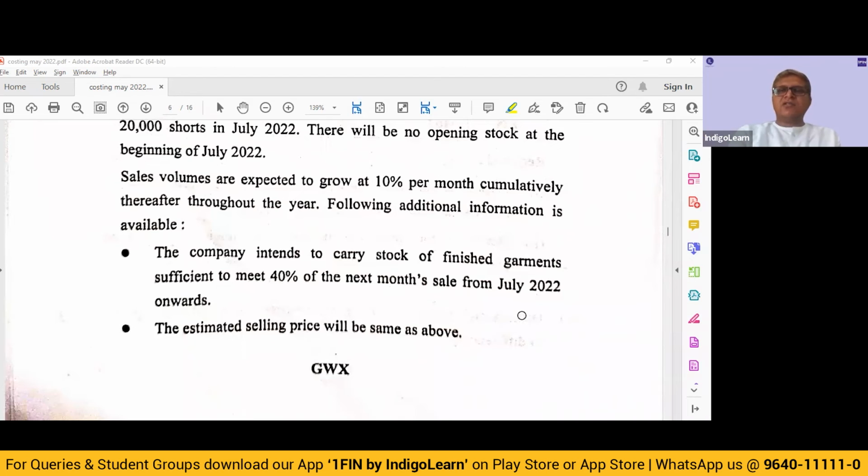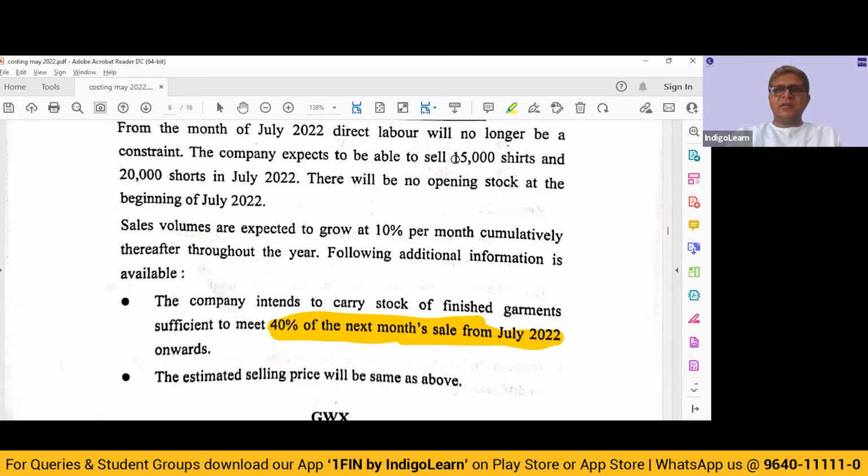The company intends to carry stock of finished garments sufficient to meet 40% of next month's sale from July 22 onwards. See, at the beginning of July, we have no opening stock. In July, for example, we are expecting to sell 15,000 shirts. So those 15,000 we have to manufacture. Plus what they are saying is, you maintain sufficient stock to meet 40% of next month's demand. So 15,000 plus 10%, that is 16,500 will be the next month's demand, into 40%, 6,600. 40% of next month's demand also you manufacture.